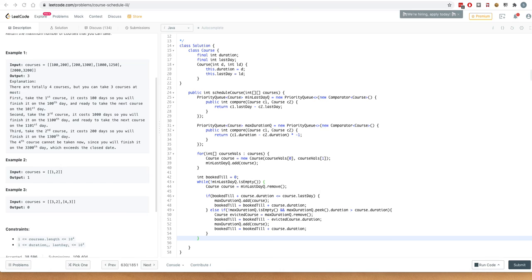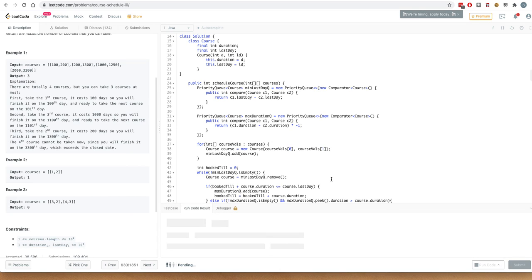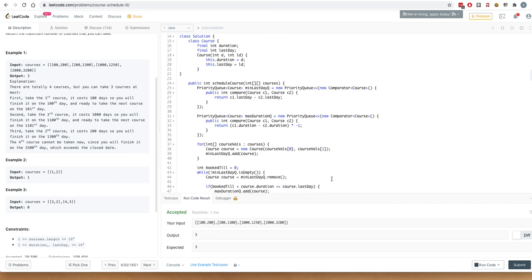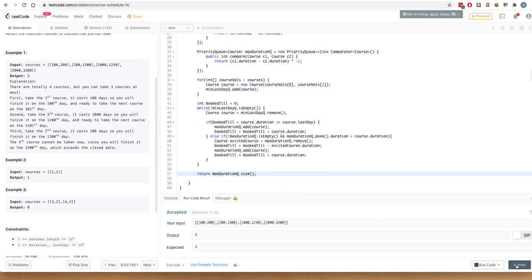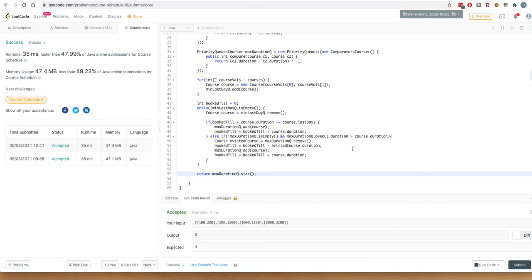And in the end, in our max duration queue, which is a max heap, all the courses there would be the ones which are adjustable in the schedule. So we would just return its size, and it would denote the number of courses that can fit in the schedule. So let's run the code and see. Okay, so the test case passes. Let's submit it and see. Okay, so it is accepted.